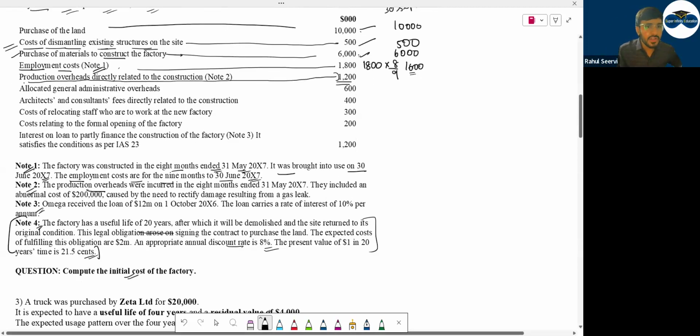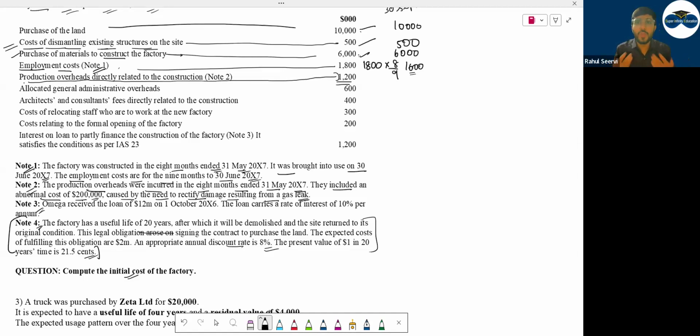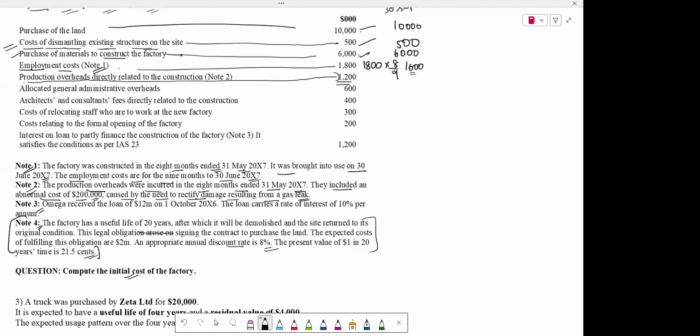The production overheads were incurred in the 8 months ended 31st May 2007. They included an abnormal cost of $200,000 caused by the need to rectify damage resulting from a gas leak. There is a gas leak, and you have to rectify it. This is an abnormal loss. Will you include abnormal loss? No. We will ignore it.